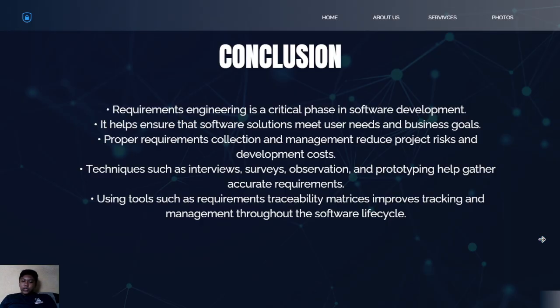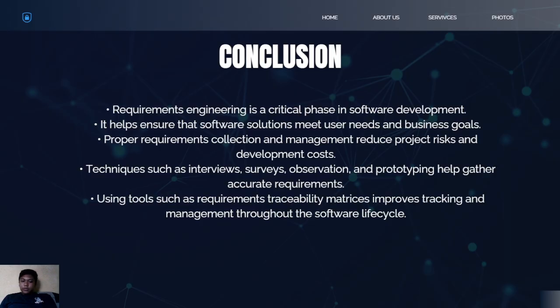So these activities ensure that the system being developed meets the needs of the stakeholders. Techniques such as interviews, surveys, observation, prototyping, and workshops help in collecting accurate and complete requirements.